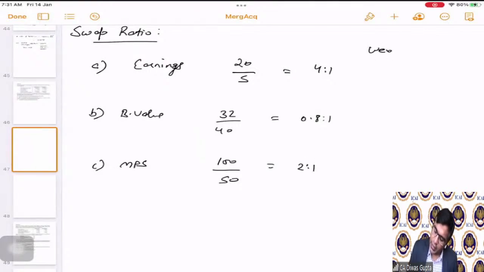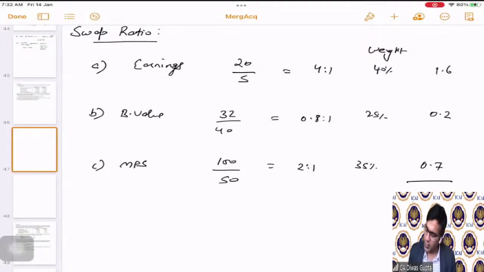And the weights are also given in the question, which is 40%, 25%, and 35%. So this becomes 1.6, 0.2, and 0.7. The total is 2.5. This is the total value.